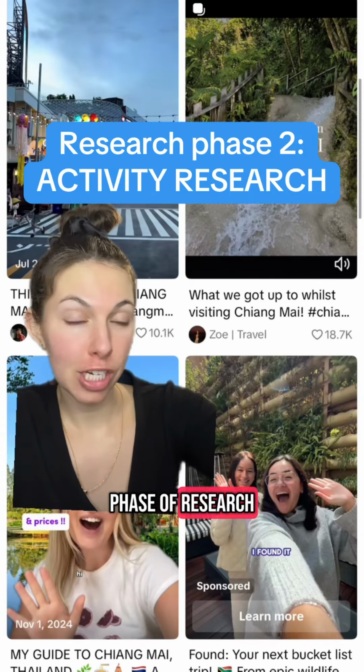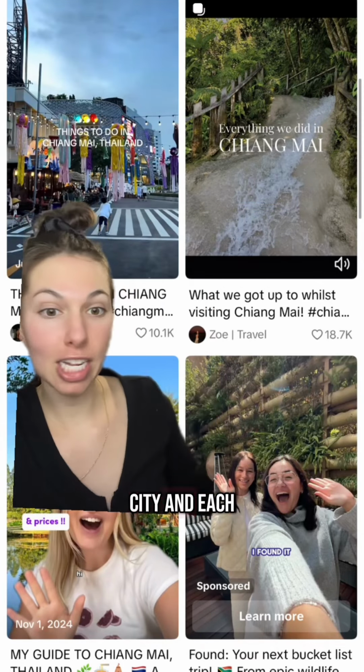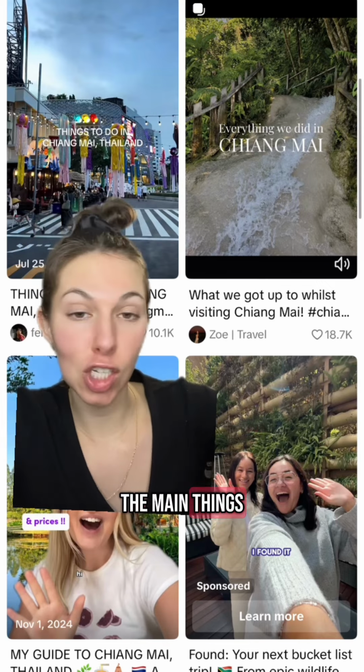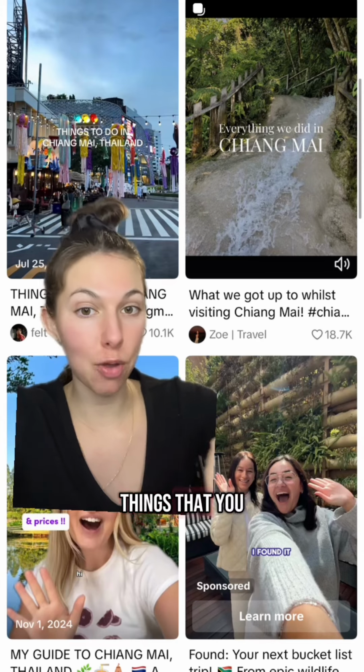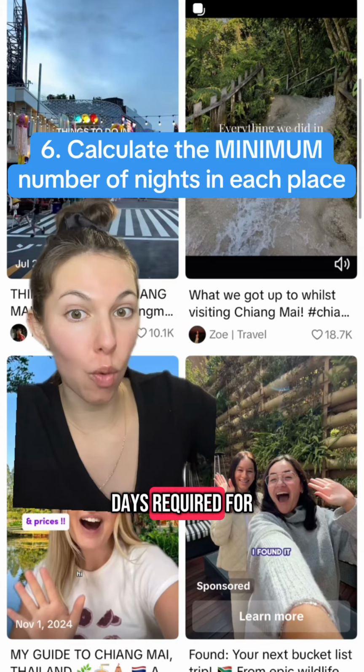For the second phase of research, you're going to look up things to do, followed by each city and each location that you plan to visit on your trip. Then you're going to write down the main things, not the extra things, just the essential things that you have to do in these places so that you can calculate the minimum number of days required for each place.